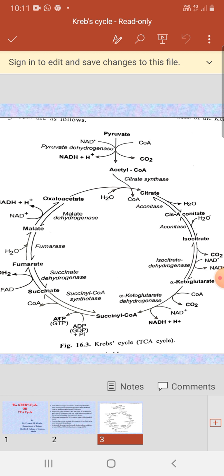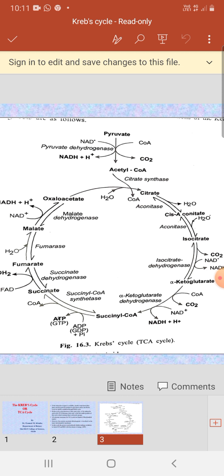Now isocitrate or isocitric acid is converted into alpha ketoglutaric acid or alpha ketoglutarate in the presence of the enzyme isocitrate dehydrogenase.